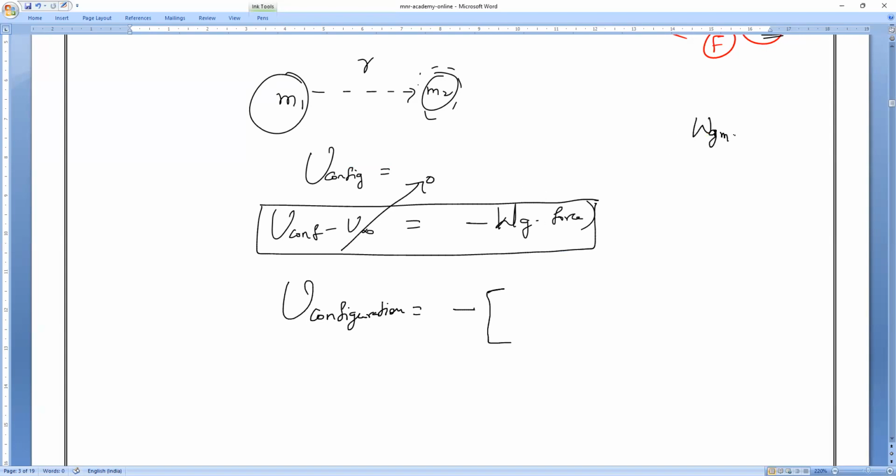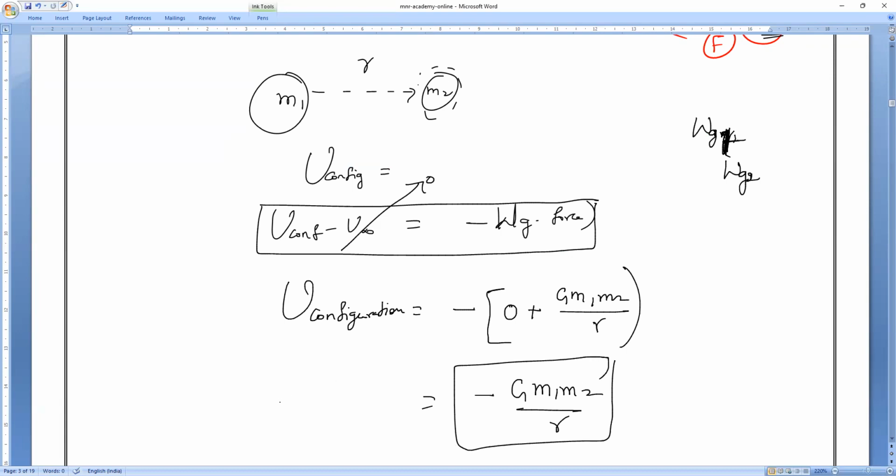The work done by M1 is 0. Plus the work done by the gravitational force on body 2, not body 1. This is 1 and this is 2. What is it? G into M1 into M2 divided by R. So 0 plus that, and minus into plus is minus. So minus G into M1 into M2 divided by R. This is the potential energy of the given configuration.